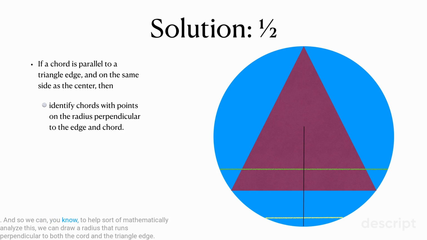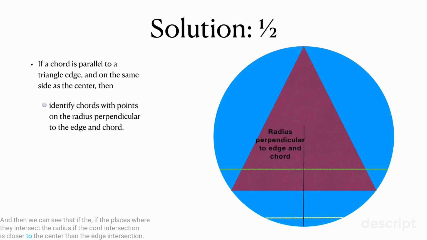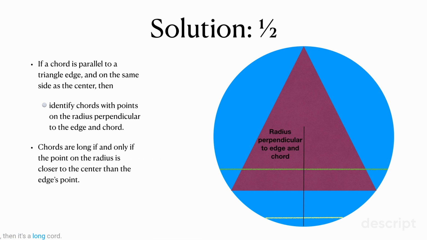And so to help mathematically analyze this, we can draw a radius that runs perpendicular to both the chord and the triangle edge. And then we can see that if the chord intersection is closer to the center than the edge intersection, then it's a long chord.